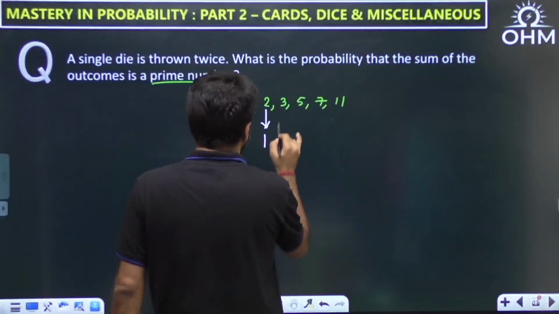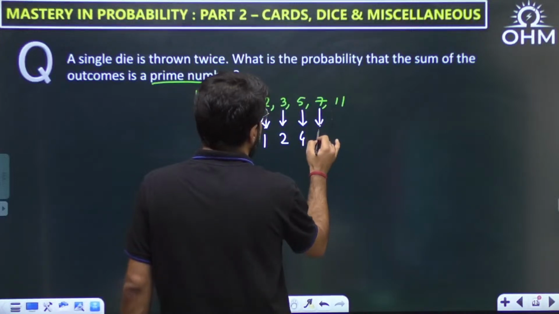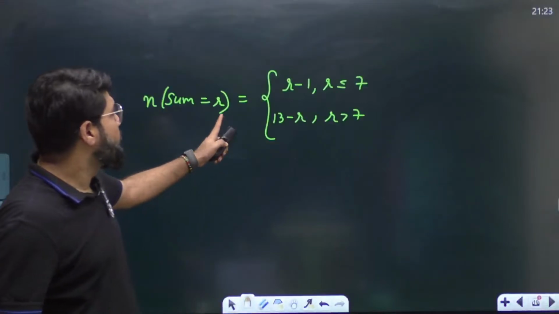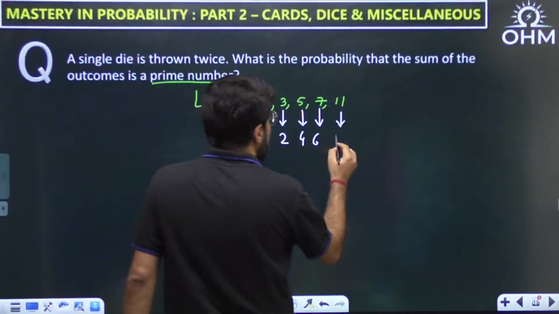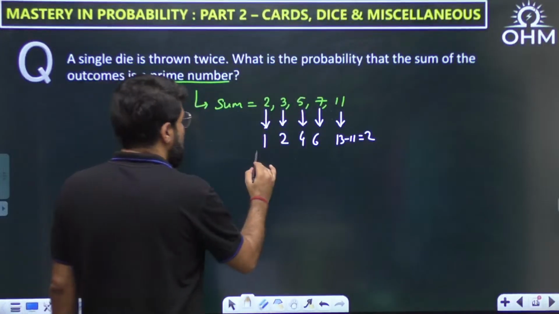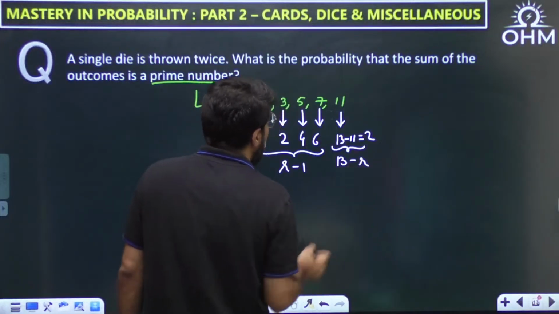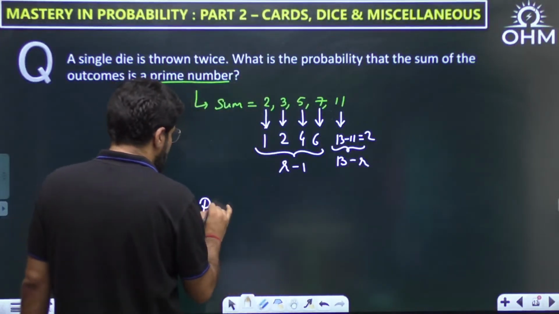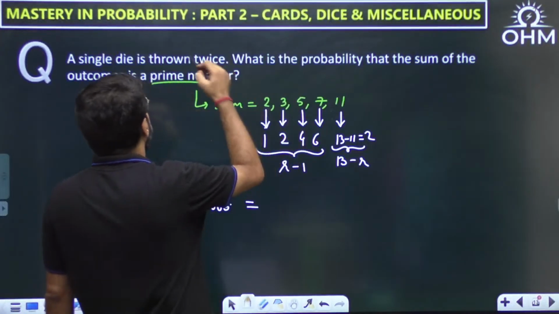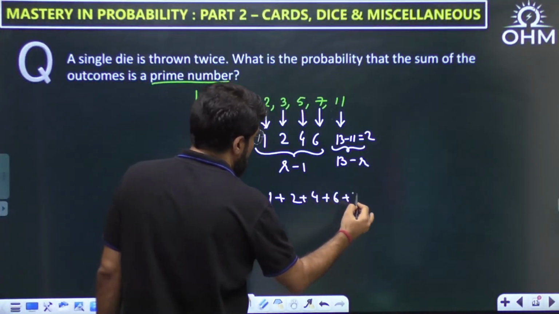For 2 there will be 1 case. For 3 there will be 2 cases. For 5 there will be 4 cases. For 7 there will be 6 cases. But for 11, as I told you, for any sum greater than 7, the formula is 13 minus R. So here you will have 13 minus 11 equal to 2 cases. Up to this I followed the formula R minus 1, and this is the 13 minus R formula. So the total number of favorable cases to get a prime number is 1 or 2 or 4 or 6 or 2, these many ways.